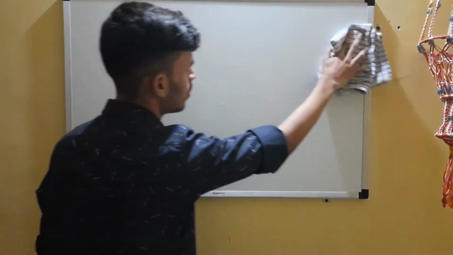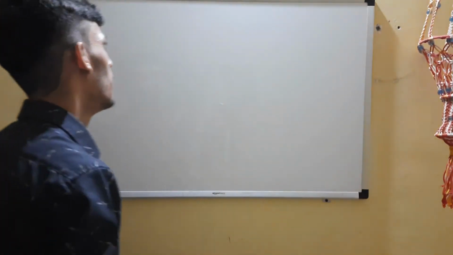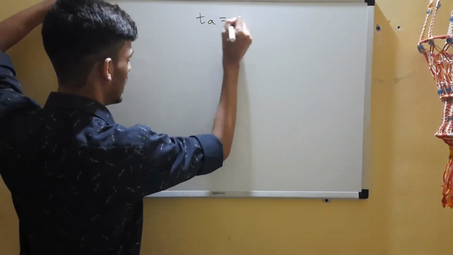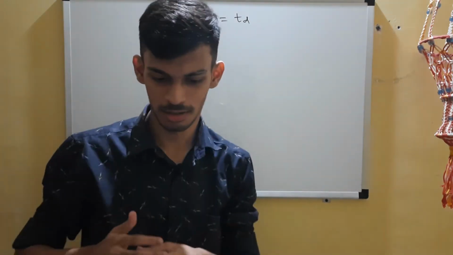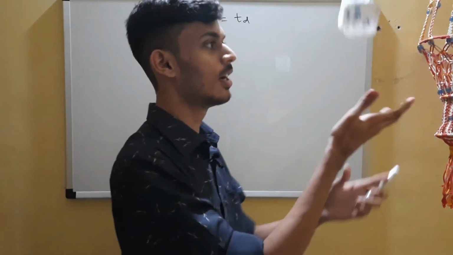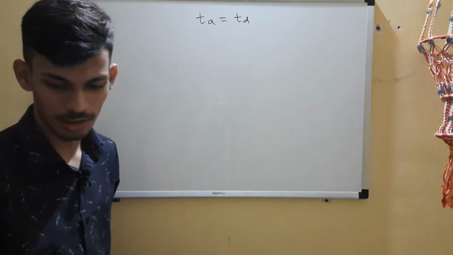Okay, so theory for today's lecture is done. We'll go into the problems, but before that, if you remember the previous lecture, we had said that time of ascent is equal to time of descent. For giving you a basic idea, those who have not seen the previous lecture: if I throw this thing up, it says time of ascent is equal to time of descent.